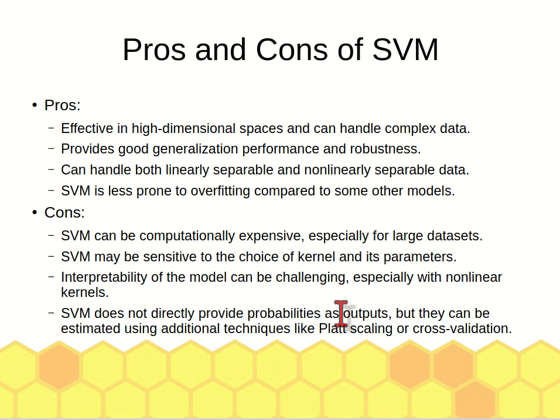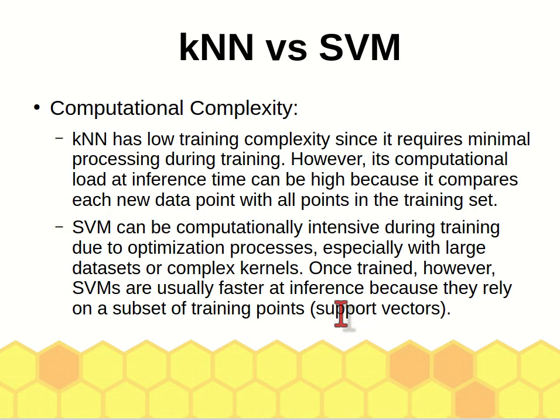Now, when you compare KNN and SVM, with regard to computational complexity, KNN is considered to require low training complexity. So processing during training is minimal compared to SVM. Training time for SVM is much longer, especially when it involves a large data set. However, once trained, SVM is very fast to come up with the inference.